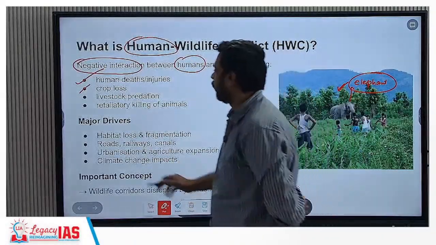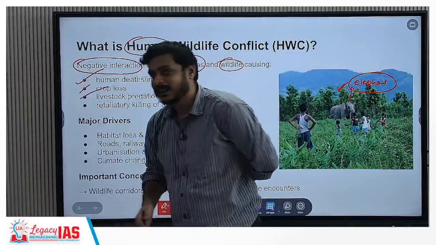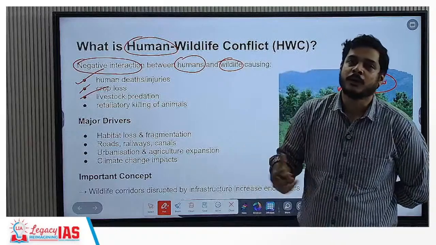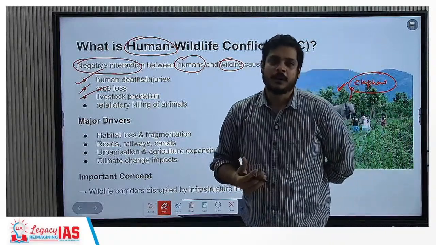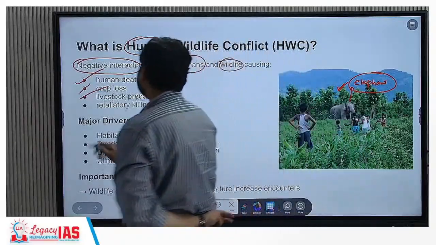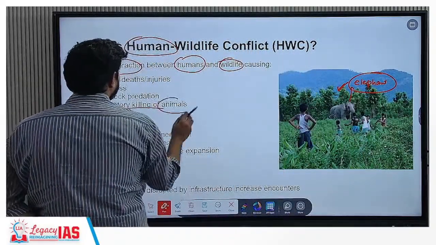Third, livestock predation. In cases of tigers which are raiding such kind of areas, you will find that they will also carry away the livestock of the farmers, and that is also going to affect the livelihood income of the farmers. Fourth, retaliatory killings of animals.